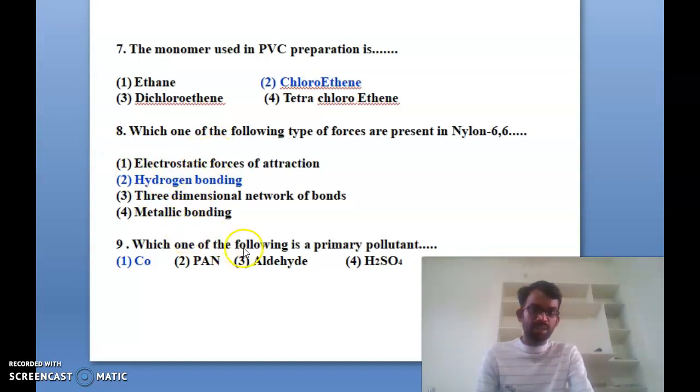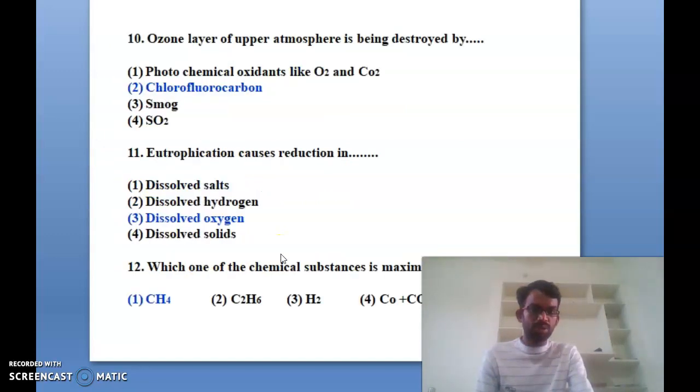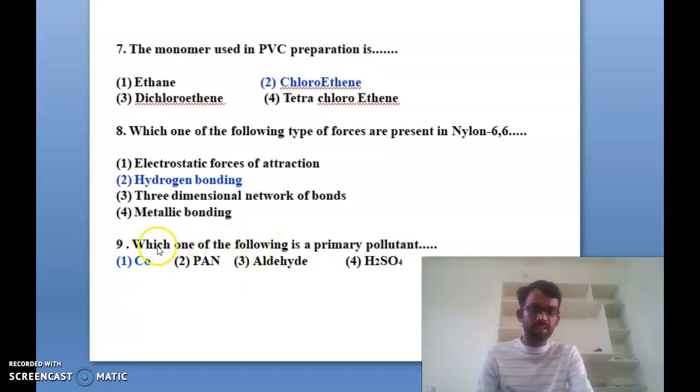Then the ninth one: which one of the following is the primary pollutant? The options are carbon monoxide, PAN, aldehyde, and H2SO4. So the first one, carbon monoxide, CO, is the primary pollutant. So the answer for the ninth one is the first one.